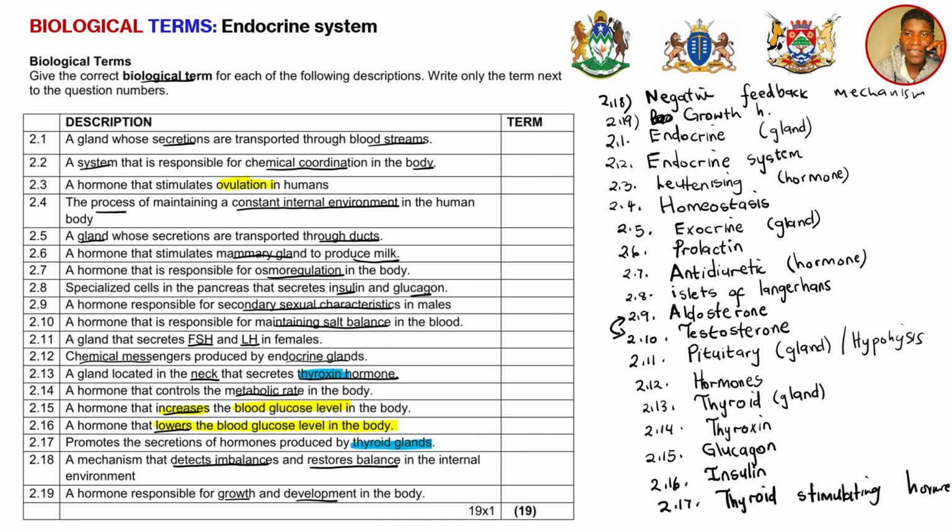Remember that the growth hormone is one of the 5 hormones that are secreted by the master gland, the pituitary gland, the hypophysis. So when you are asked to mention the 5 hormones that are secreted by the pituitary gland, you talk about growth hormone, FSH, LH, thyroid stimulating hormone as well, and the prolactin. Those five. The hypophysis is known as a master gland because it secretes the most hormones compared to other glands.